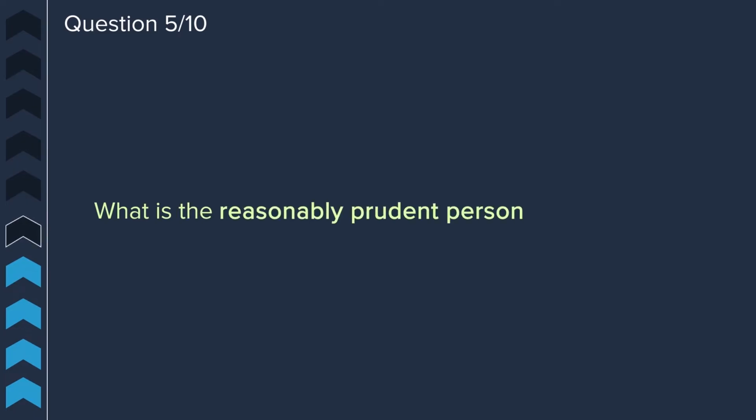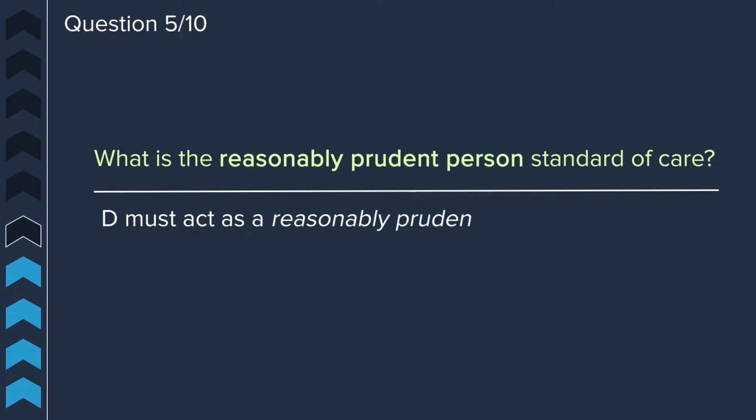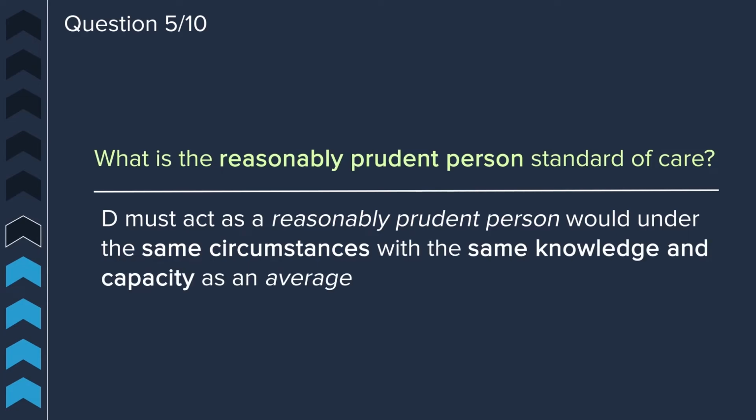Question 5. What is the reasonably prudent person standard of care? The reasonably prudent person standard states that a defendant must act as a reasonably prudent person would under the same circumstances with the same knowledge and capacity as an average person. Remember that this is an objective standard.